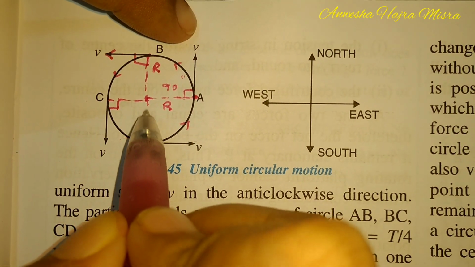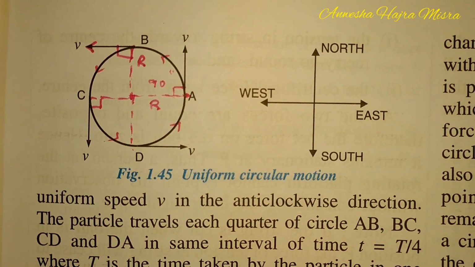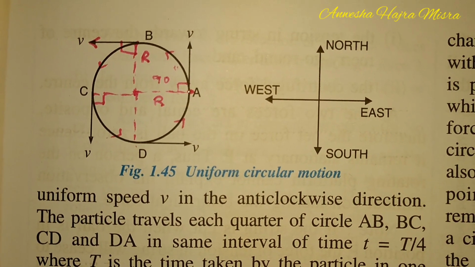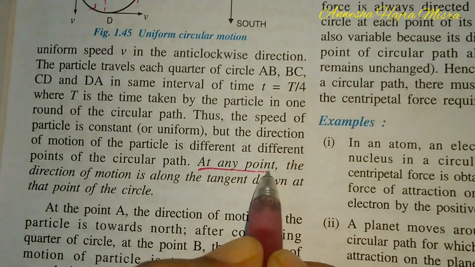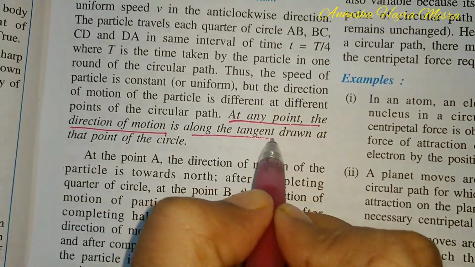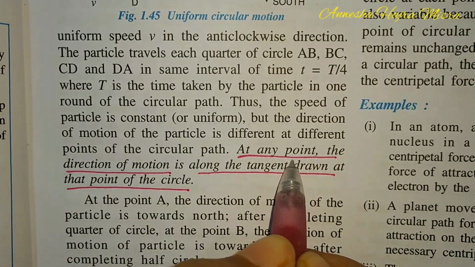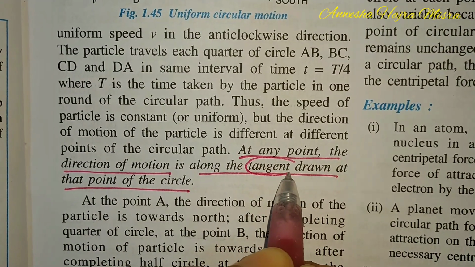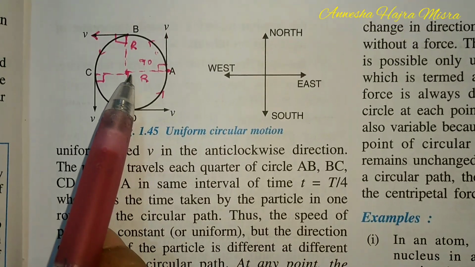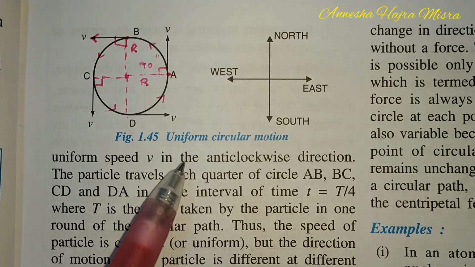And when it comes to D or any other point, velocity is tangential. So at any point, the direction of motion is along the tangent drawn at that point of the circle. What does the word tangent mean? Angle between radius and that particular tangent should be 90 degrees.